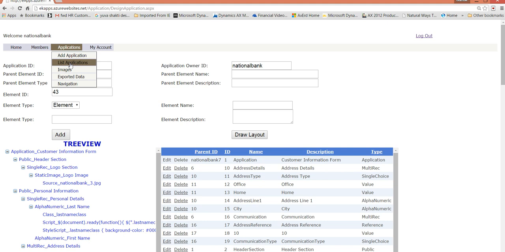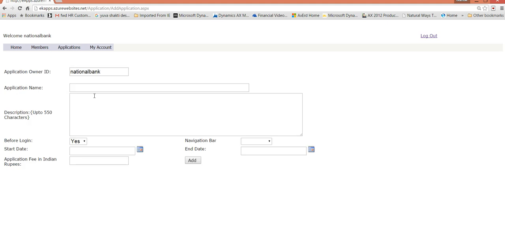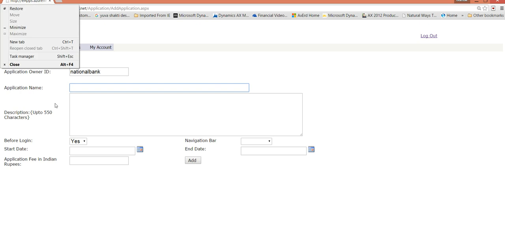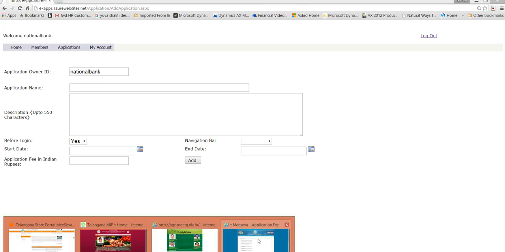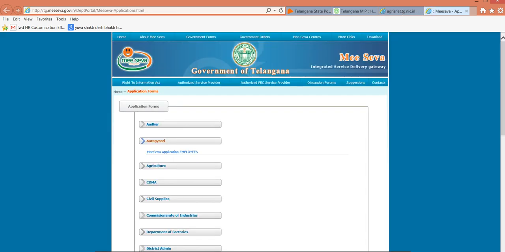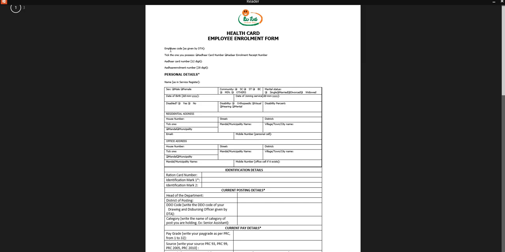Now what if I need to add a new application? All I have to do is come here and create a new application. In this case I was looking at one of the applications that I downloaded just now. Let's say the MiSeva employee application, and I'm just opening it. Now in this case there's an employee code and all these things, right?